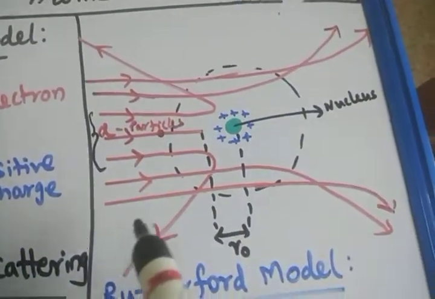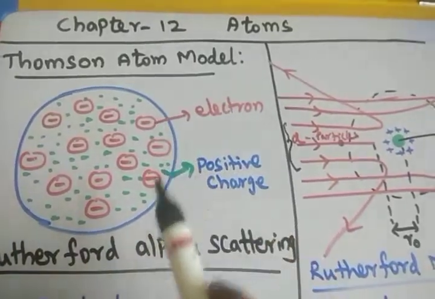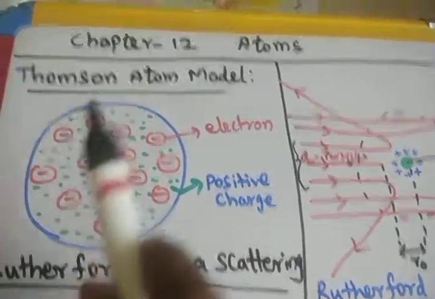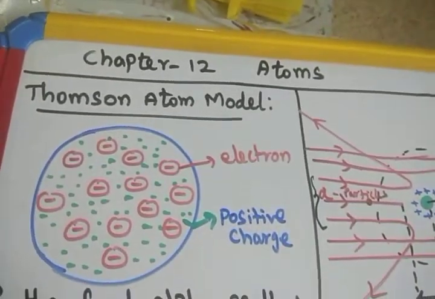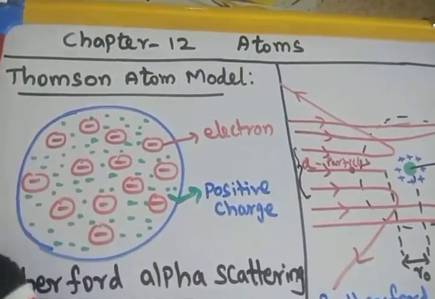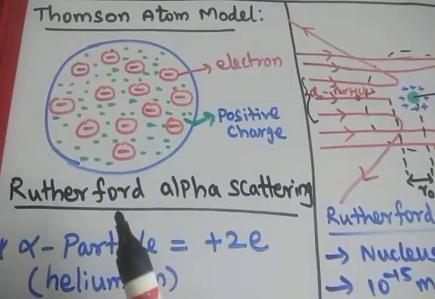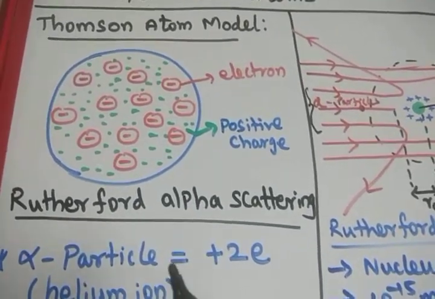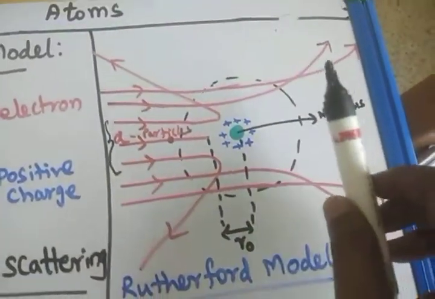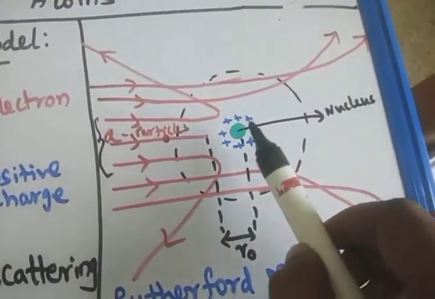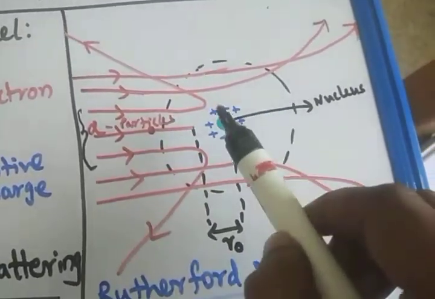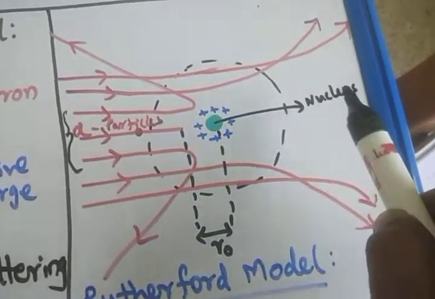So he came to the conclusion that the atom is not a sphere of positive charge, as proposed by J.J. Thomson. Rutherford concluded by conducting the alpha scattering experiment that the atom does not have positive charge over the whole sphere. The positive charges are accumulated and concentrated only at the center of the atom. So he gave it the name nucleus.